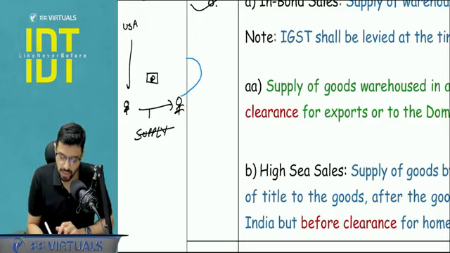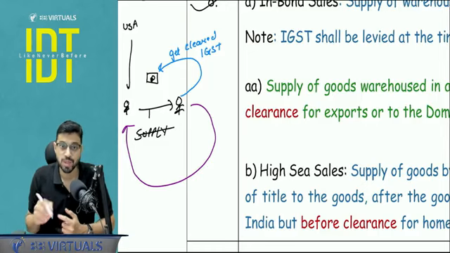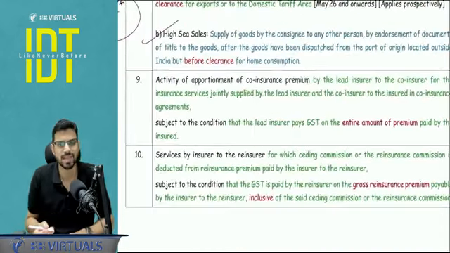So tomorrow this person will go and get the goods cleared. While clearing, he will pay IGST on import of goods. And later on, once the goods are cleared, let's say he sells it back to me, then it would be a supply because it is post clearance. Is it clear?